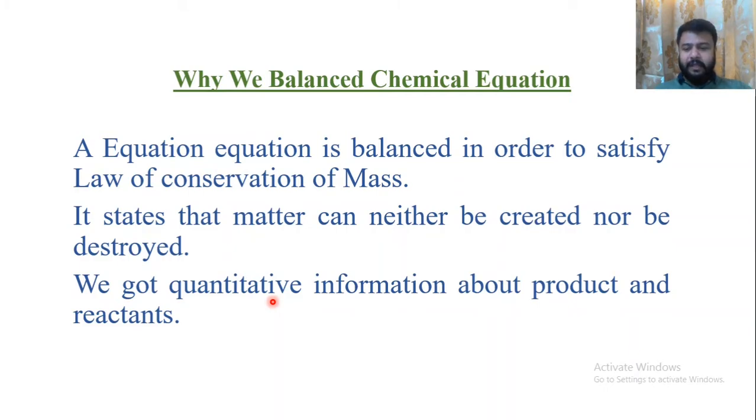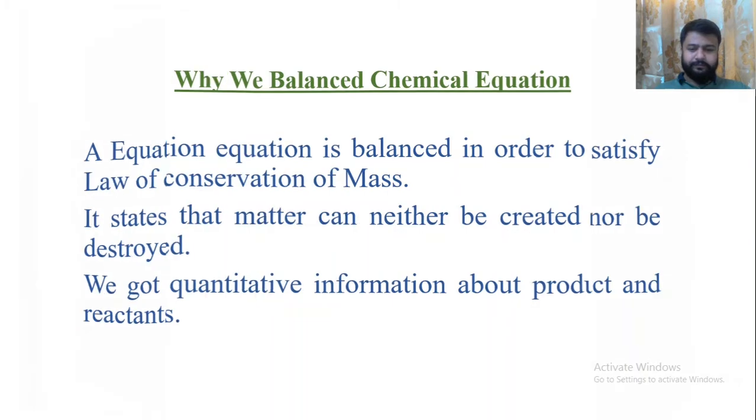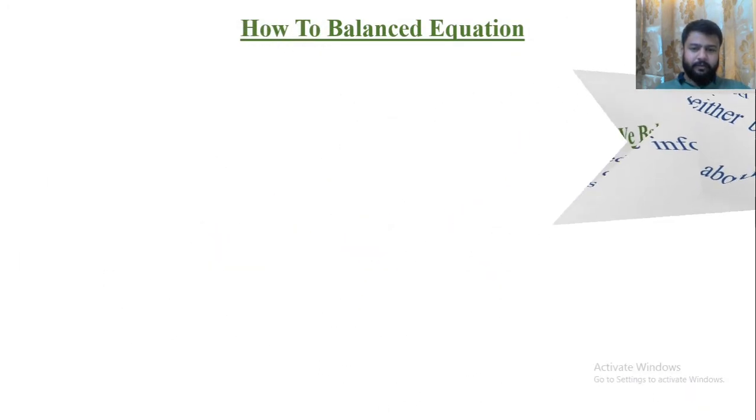For example, you have an ammonia factory and you got an order to produce 30 kgs of ammonia. So you should know what amount of nitrogen and hydrogen are going to react with each other so that you can produce 30 kg of ammonia. So this gives you the quantitative information.